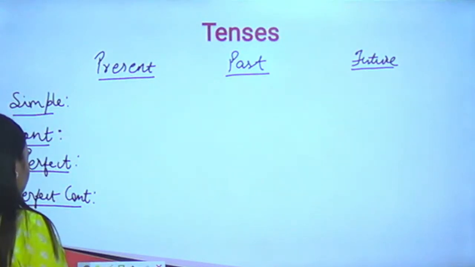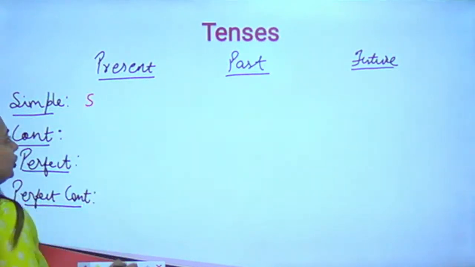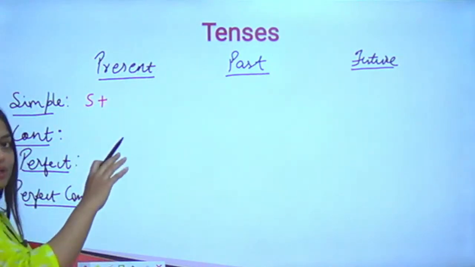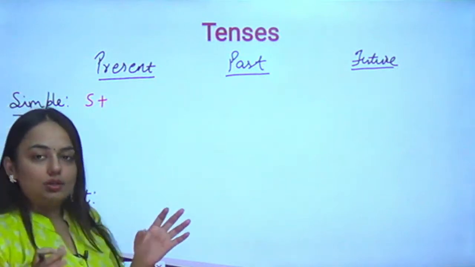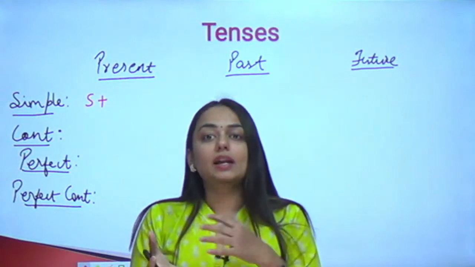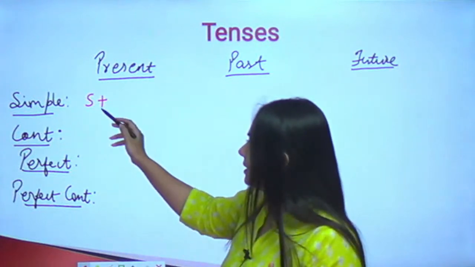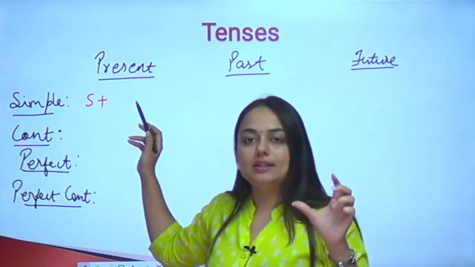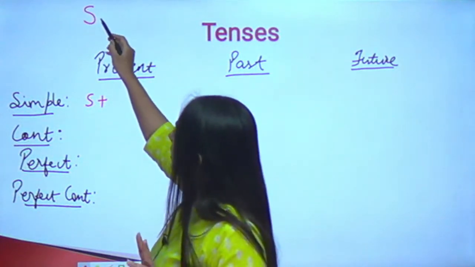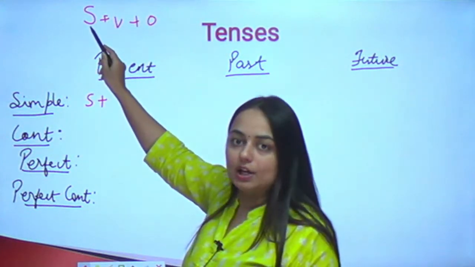Let's now write down the rules for all of these sentences. In simple present tense, the rule will be you will start with the subject of a sentence plus no helping verb is needed in this one. Let me clarify this. There are two types of verb. One is the main verb. Verbs are action words. These actions are performed by what? They are performed by the subject of the sentence. Basically, a sentence will have three main grammatical units: subject, verb, and the object. So the subject performs the action, right?